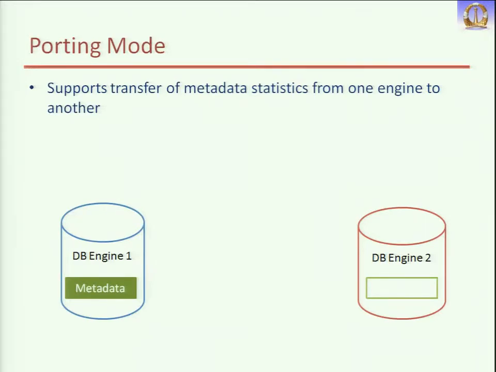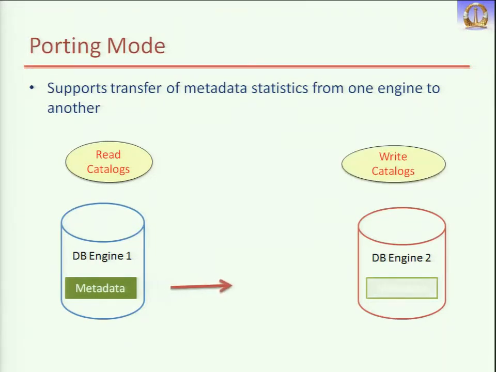Another way is to move only the metadata. So we have database engine 1 with the metadata, and this is your empty database. Then you read these values, the catalogs, and then you write here. So from engine 1 you write to engine 2, so that you can test. You don't need to move the data, you can just move the metadata.